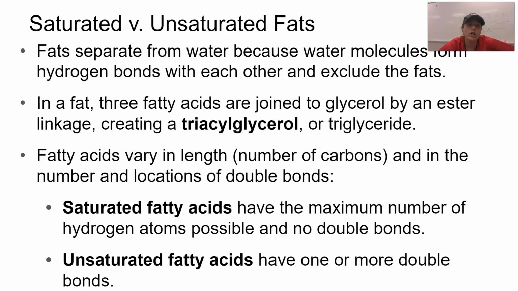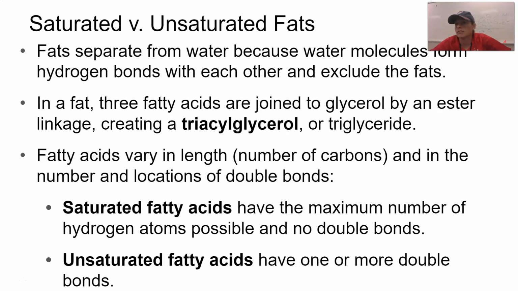Typically where you're going to find saturated fats are going to be in our animals, okay? So animal byproducts might have saturated fats in them. Meats might have saturated fats in them. And this is a perfect example. Like bacon grease, if you let it sit for a really long time, it's going to solidify, okay? It's not going to continue to stay a liquid if it gets back to room temperature. And that's a saturated fat. That's one quality about a saturated fat, is that at room temperature, it becomes kind of solid.